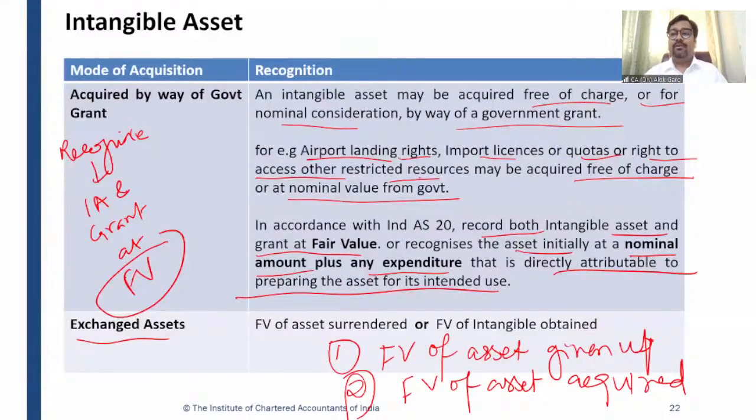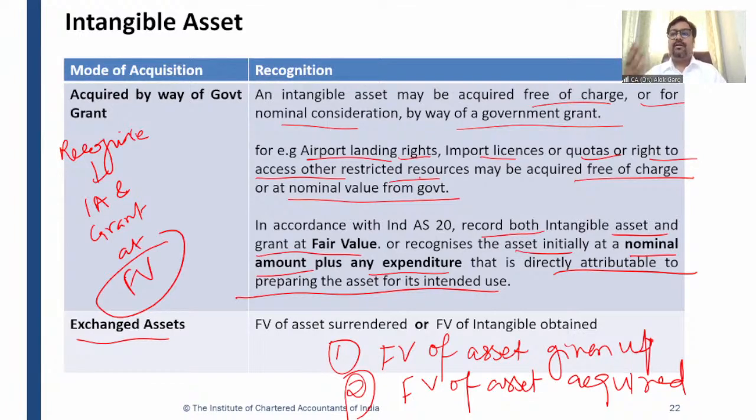Then we talked about if intangible asset is acquired by way of a government grant. For example, government is giving free, or let's say at a concessional rate, airport landing right, import licenses, quotas, right to access other restricted resources. For example, government is giving a mining right free of cost. So at what value such right is going to be capitalized? So there are two options.